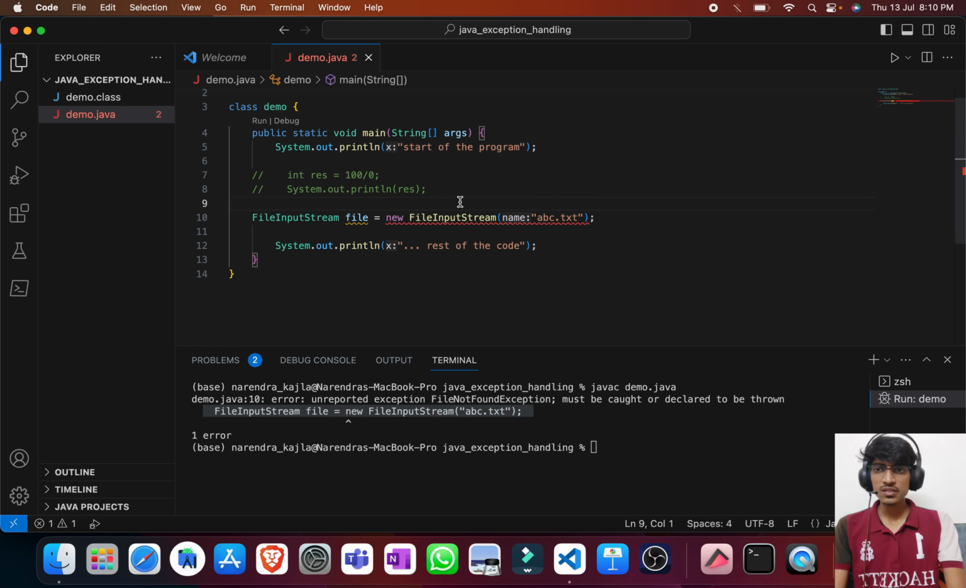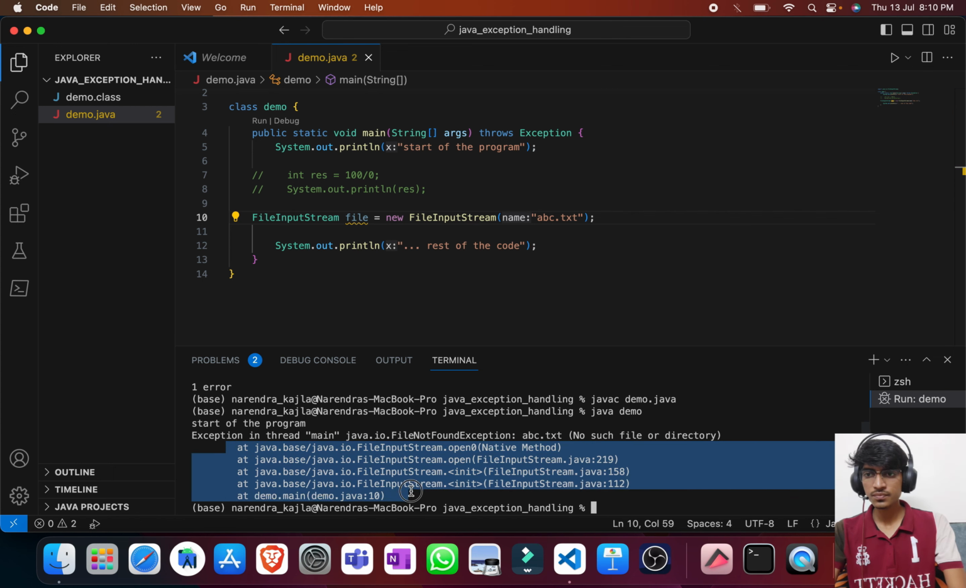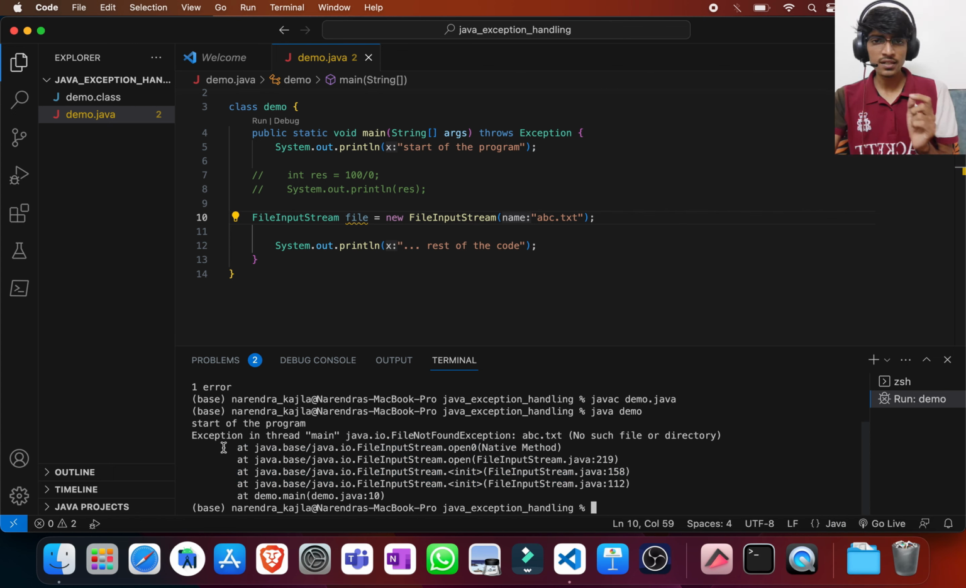Now there is this must-do thing with checked exceptions: if there is a checked exception in our program, we have to handle it or we have to declare it. Either I can put this code into try catch, or I can use the throws keyword to declare it. So at least it will allow my program to get compiled this time. Here we can see it is successfully getting compiled. Now if I try to run this, it is throwing an exception. So that is the key difference between checked and unchecked exceptions.